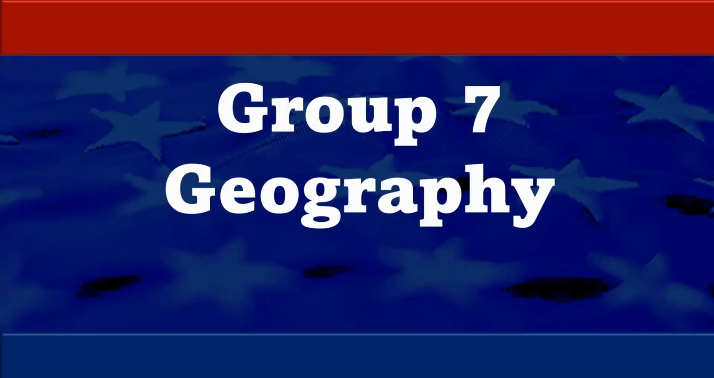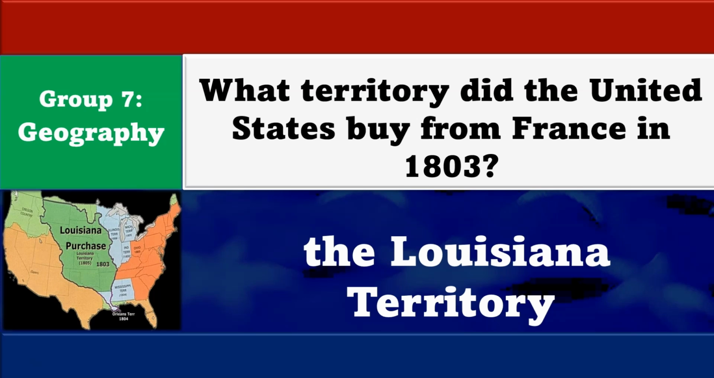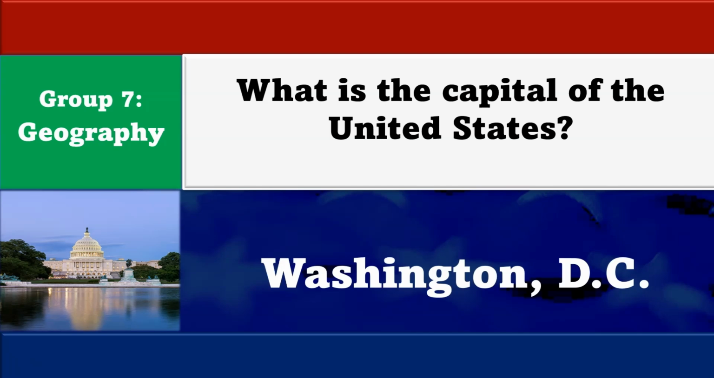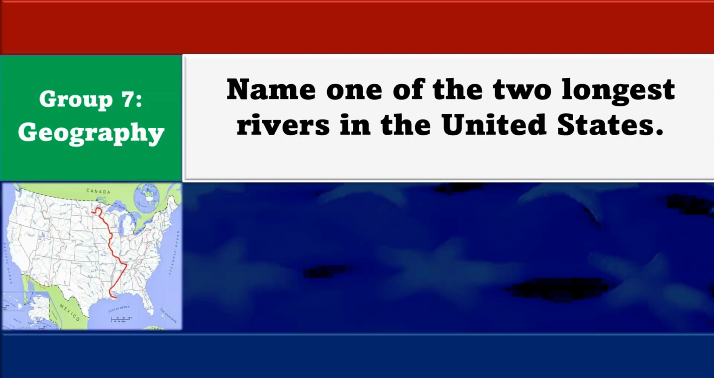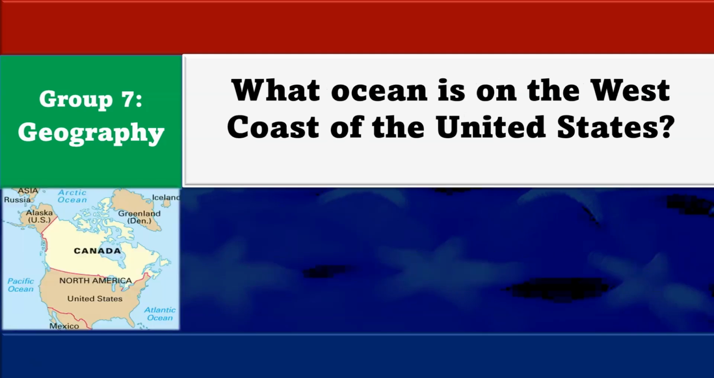Now let's move on to group 7, and this has to do with geography of the United States. What territory did the United States buy from France in 1803? The Louisiana Territory. What is the capital of the United States? Washington, D.C. Name one of the 2 longest rivers in the United States. The Mississippi River.